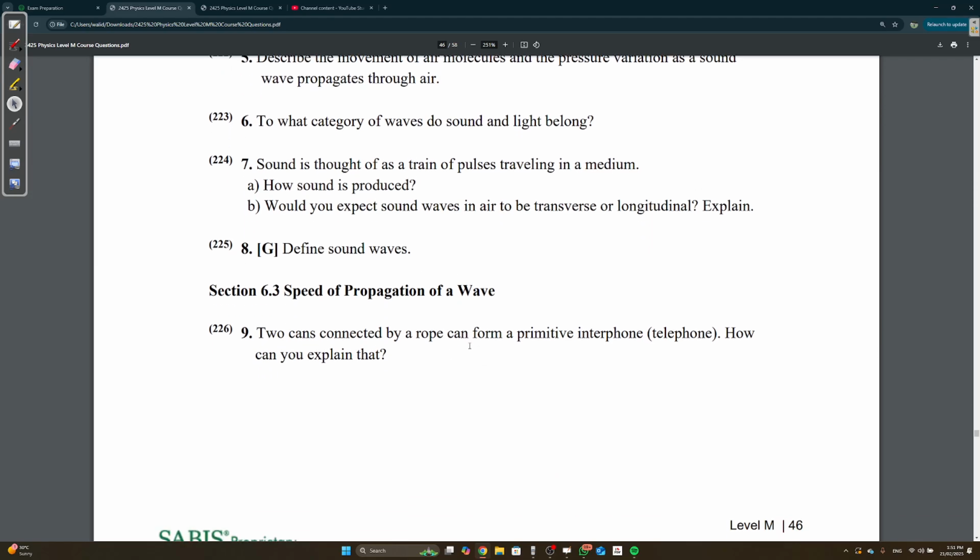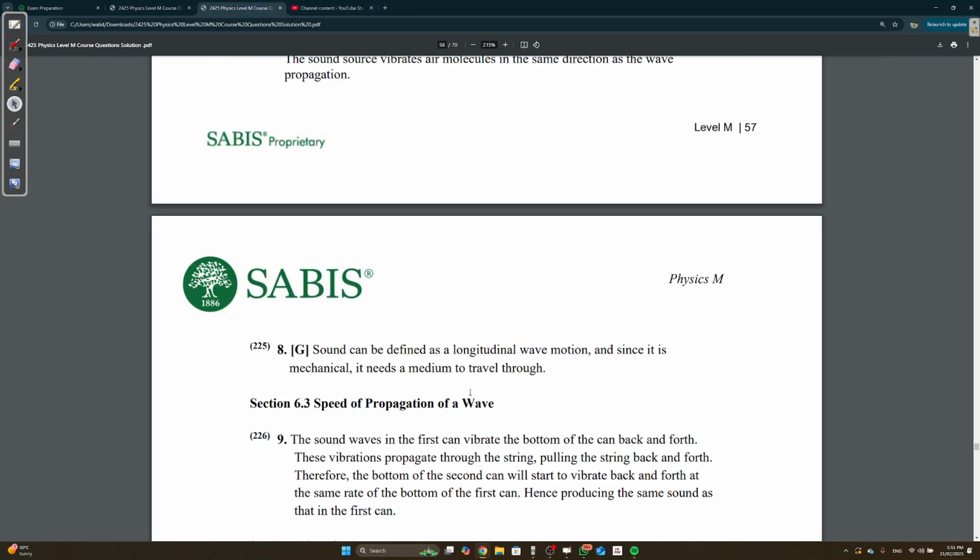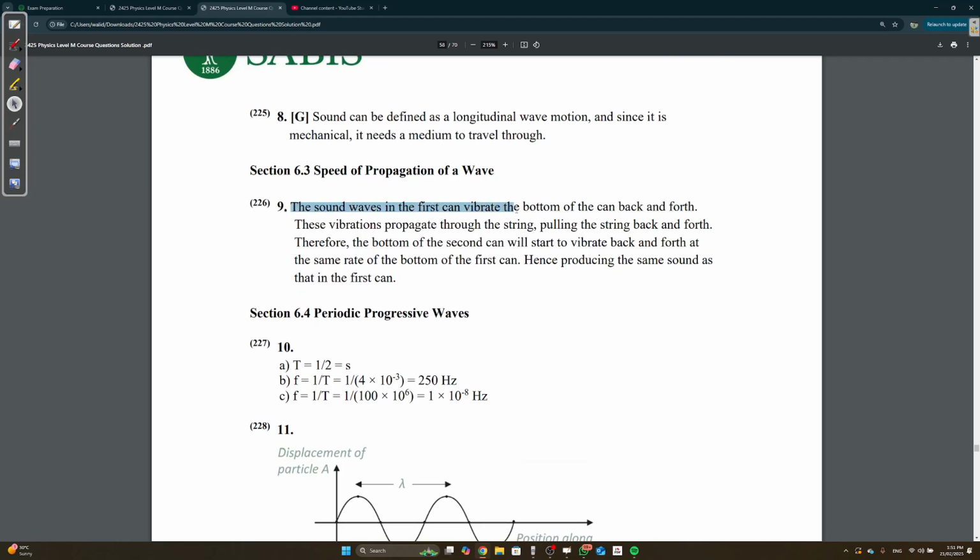Cans connected by a rope can form a primitive interphone. How can you explain that? The sound waves in the first can vibrate the bottom of the can back and forth. These vibrations propagate through the string, pulling the string back and forth. Therefore, the bottom of the second can will start to vibrate back and forth at the same rate as the bottom of the first can, hence producing the same sound.